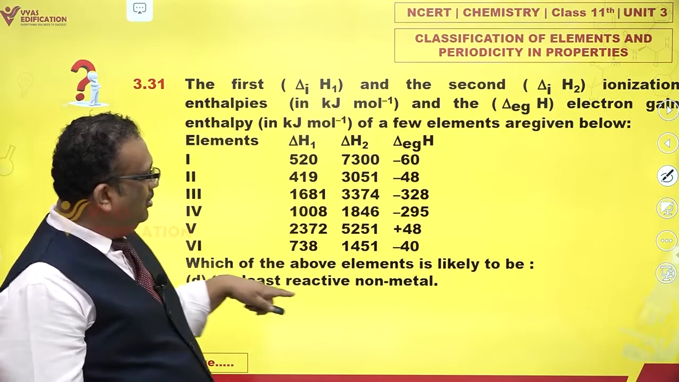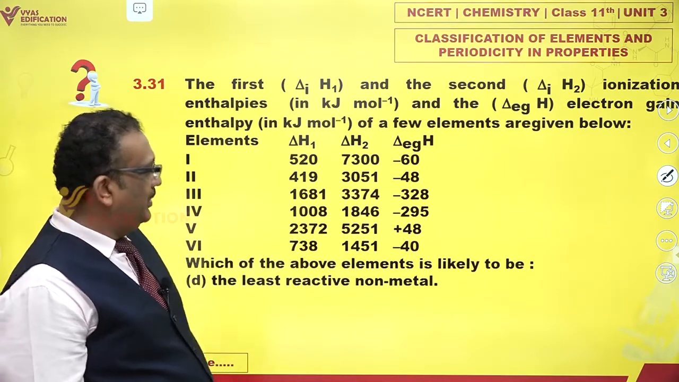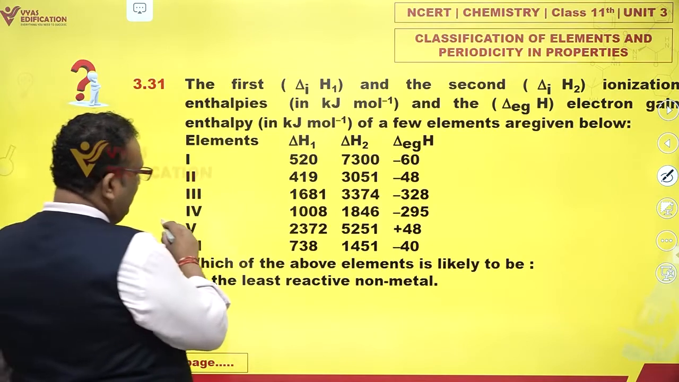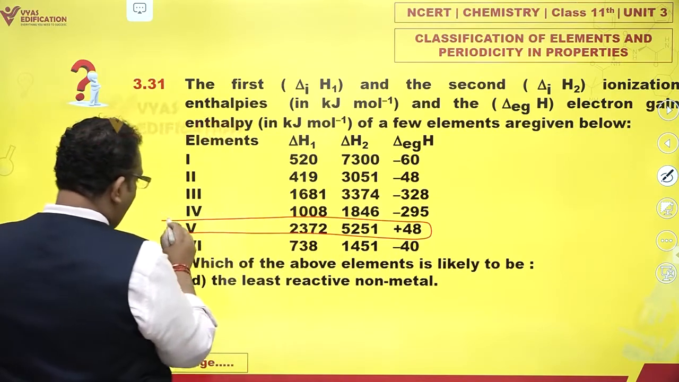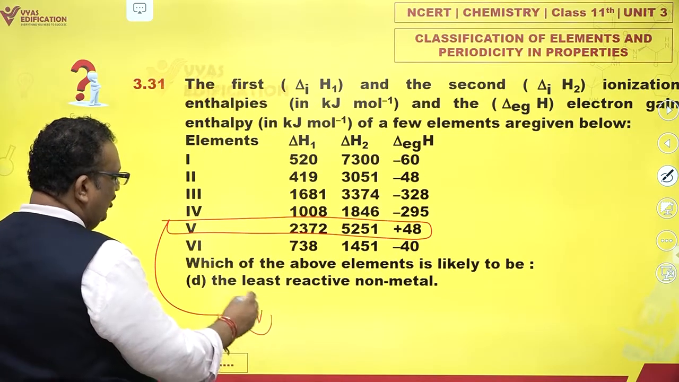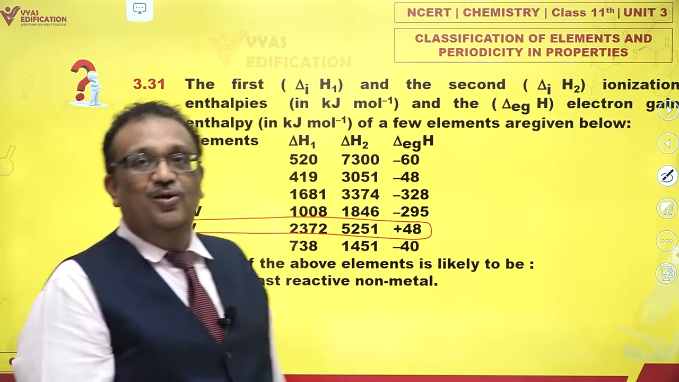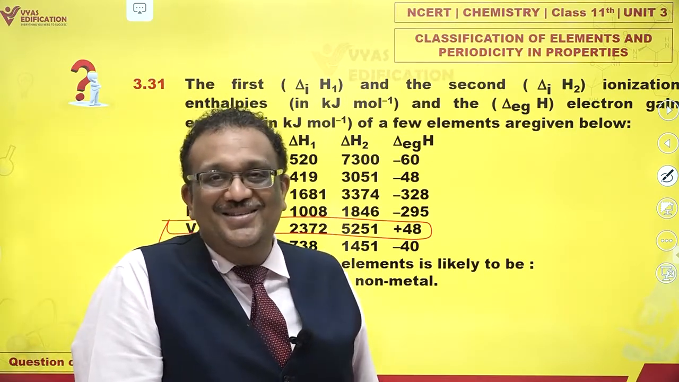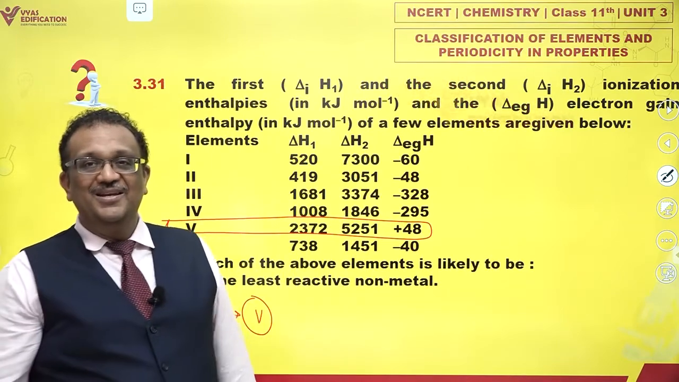Least reactive non-metal. Actually, there are only 2 non-metals. In fact, the least reactive non-metal is 5. Why? 5 is a noble gas, and all noble gases are non-metals. So yes, that is the least reactive non-metal indeed.